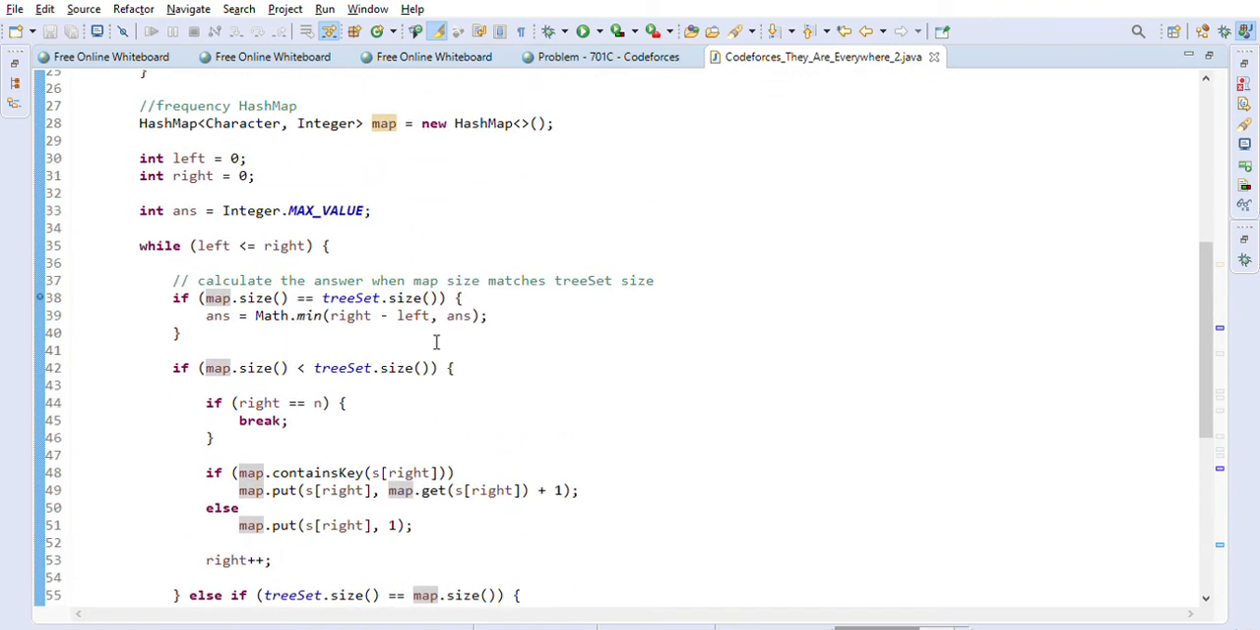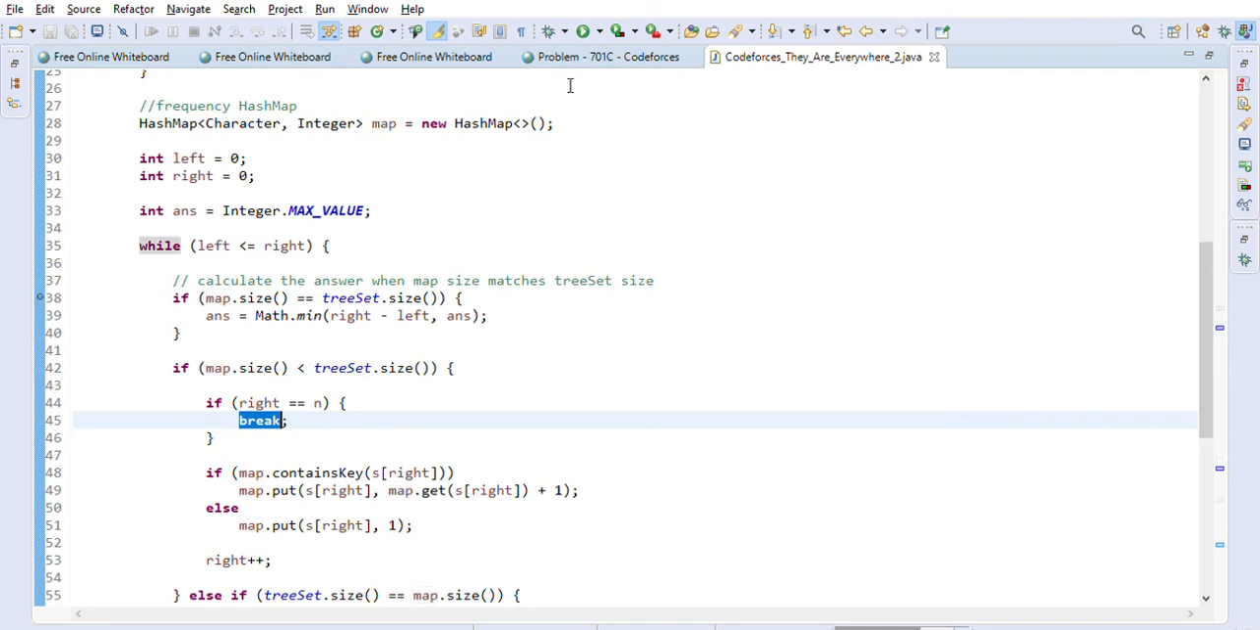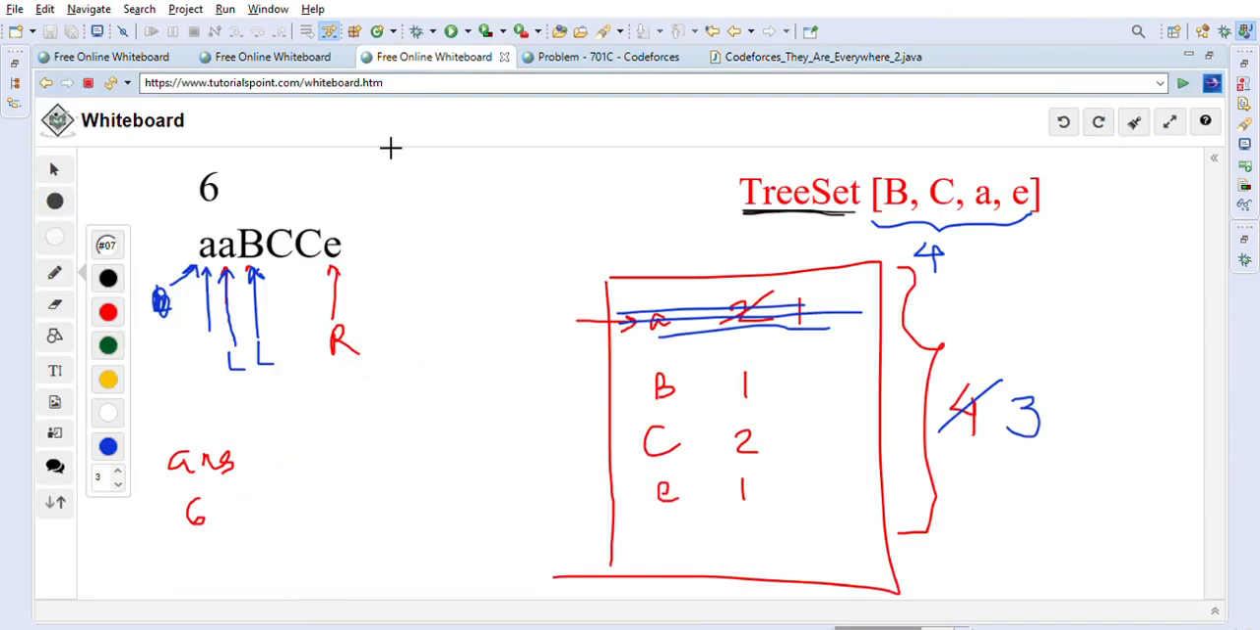In that case we will come to this place where the map size is 3, which is less than 4, and right is equal to n, so we will just break out. And we will put our answer. So the answer will become 5. When the left pointer moves here, we recalculate this length again, and we update the answer to 5.